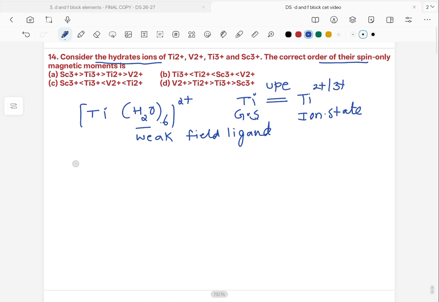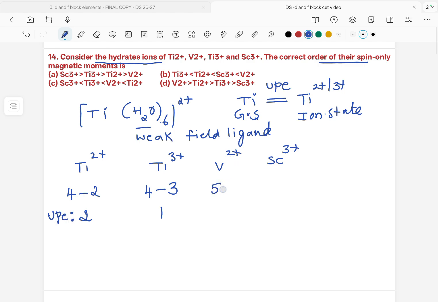The options given here are Ti2+, Ti3+, V2+ and Sc3+. Valence electrons of titanium is 4 minus charge 2, it has 2 unpaired electrons. Titanium 4 valence electrons minus 3 charge, it has 1 unpaired electron. And vanadium 5 minus 2, it has 3 unpaired electrons. Scandium valence electrons 3, lose all 3, so it will have 0 unpaired electrons.